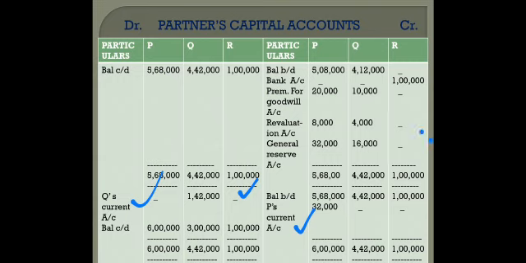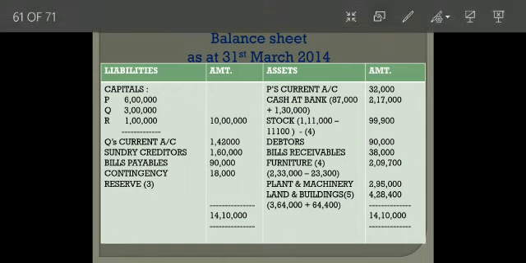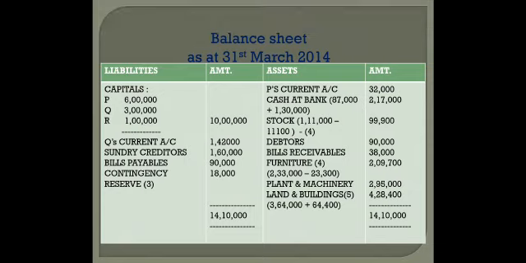The balance sheet, children, is the same. No changes there, right? What change basically is there? Just a small change. See here, capitals are the same, but I have placed here Q's current account. Why? Because I know it's a liability for me. Sundry creditors, bills payable, contingency reserve, all amounts are the same. And on the asset side, I have added 32,000 as P's current account.